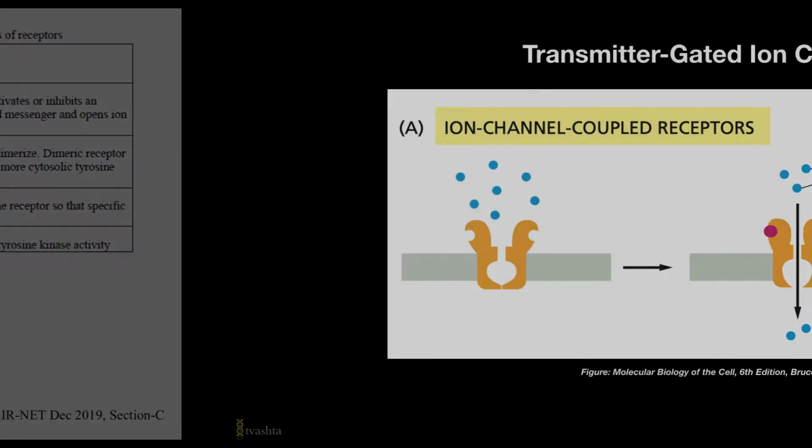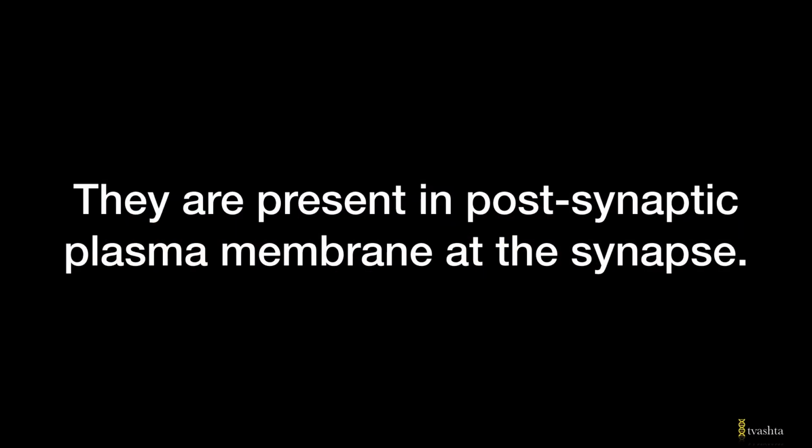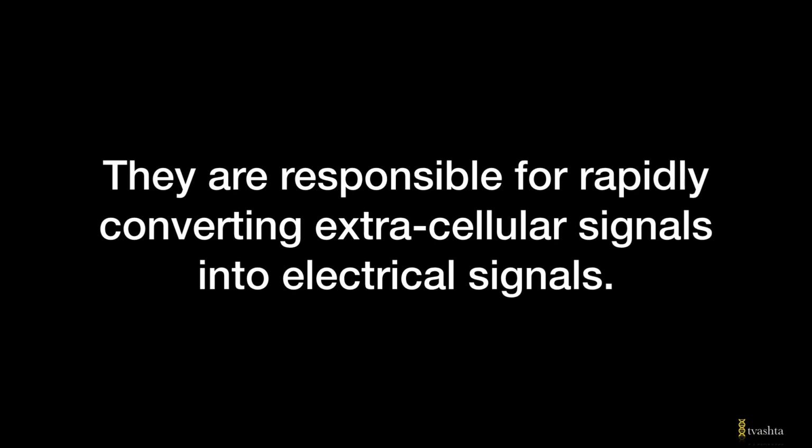Let us start with ion channel coupled receptors. They're also called transmitter gated ion channels or ionotropic receptors. They're present in the postsynaptic plasma membrane at the synapse, and they're responsible for rapidly converting extracellular signals into electrical signals. So basically, these receptors are involved in signaling between excitable cells such as nerve and muscle cells.